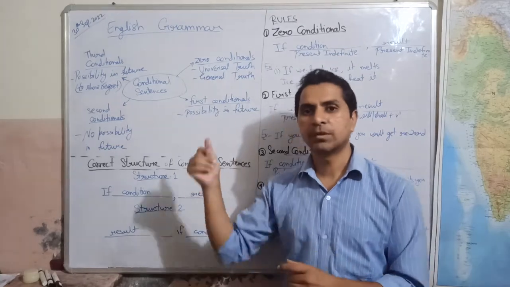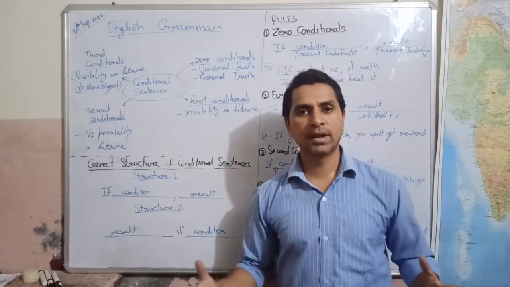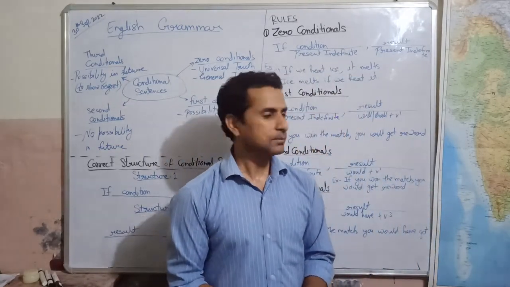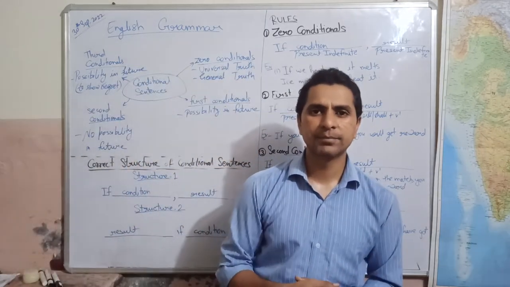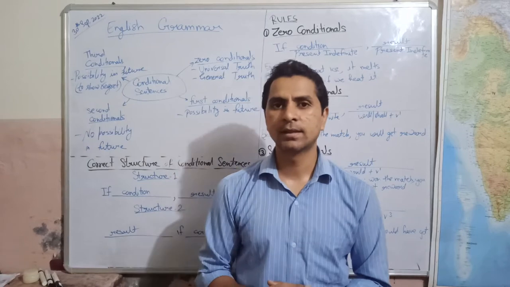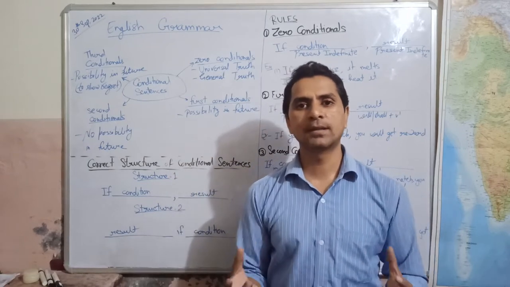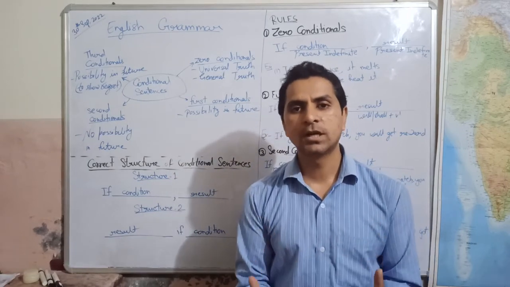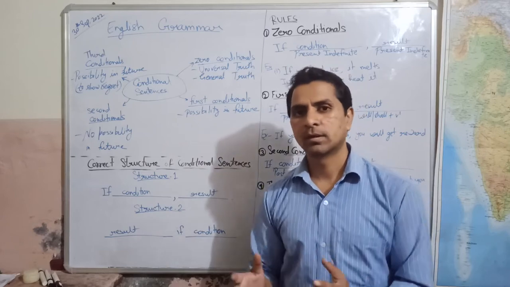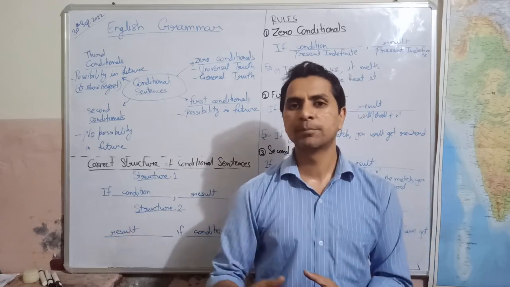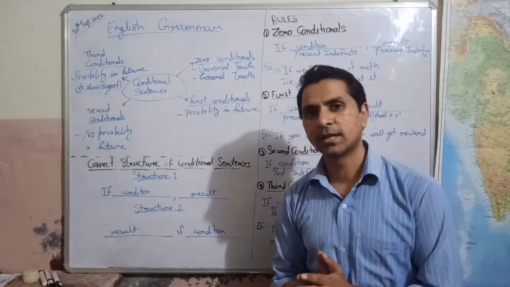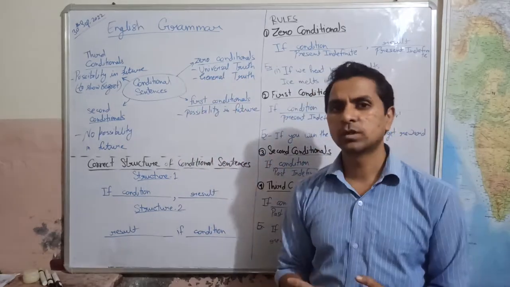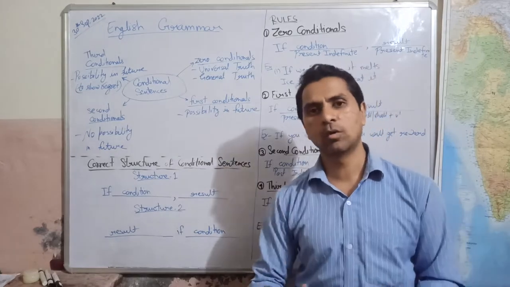For example, if we heat ice, it melts, and this is a general truth. Whenever we heat ice, it melts. So this is the zero conditional sentence, and this is general truth, or universal truth also.